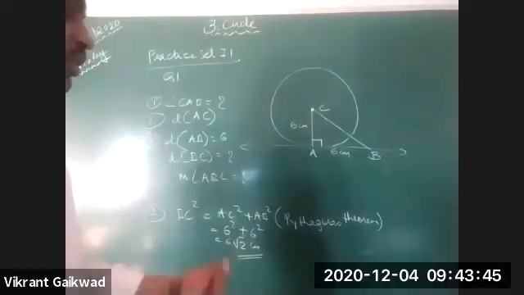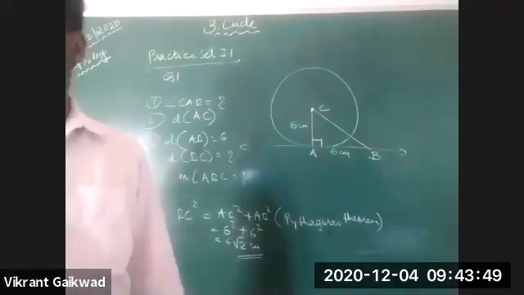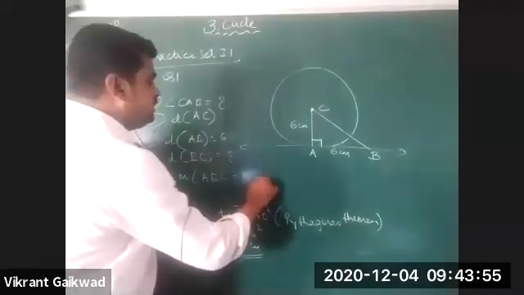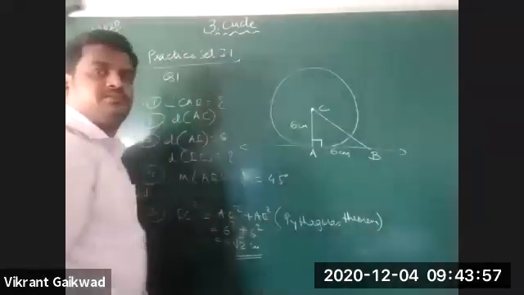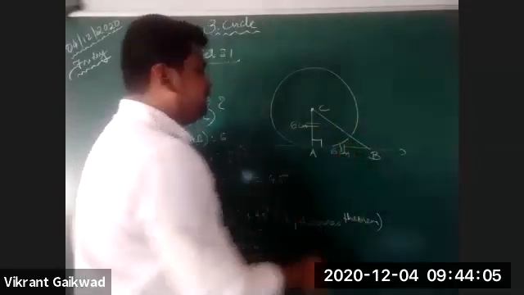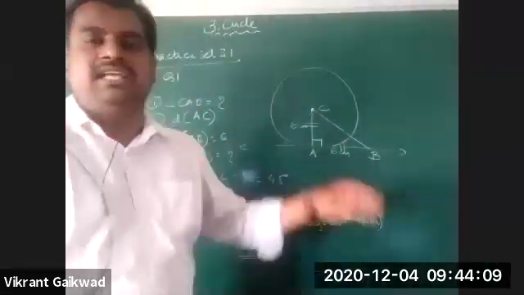Okay. Now tell me, last one. What is the measure of angle ABC? 45 degrees. Now, what is the reason for this? It is an isosceles right angle triangle. Check AC and AB. Both have their lengths equal.